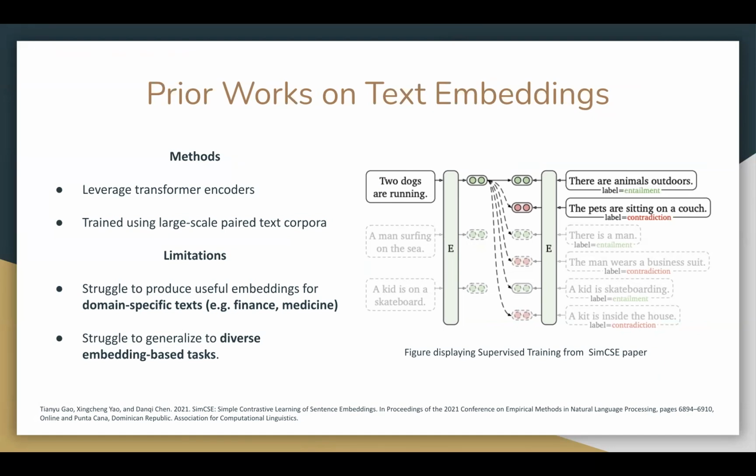Limitations of prior works are that they struggle to produce useful embeddings for domain-specific texts, for example, in finance or medicine. Additionally, these models can struggle to generalize to diverse embedding-based tasks. For example, maybe they're good for information retrieval, but the embeddings struggle in clustering or evaluation.